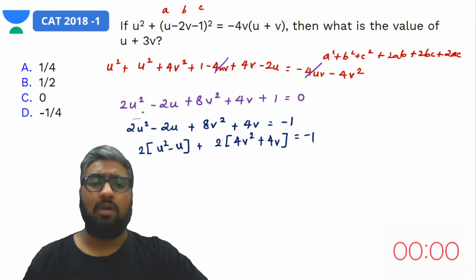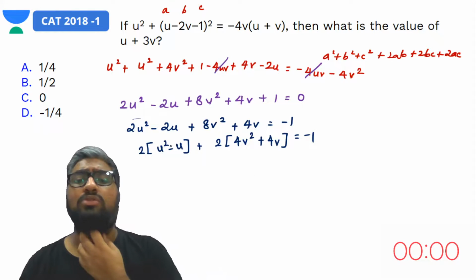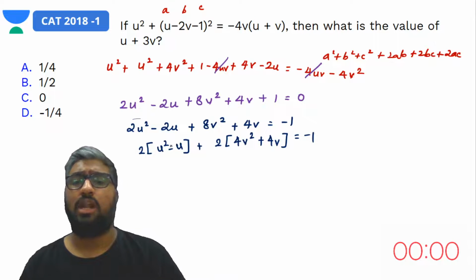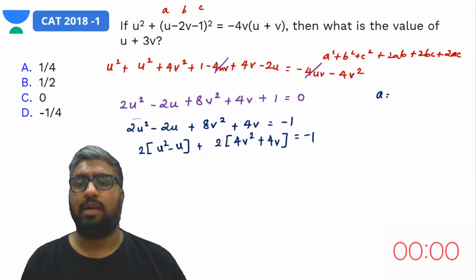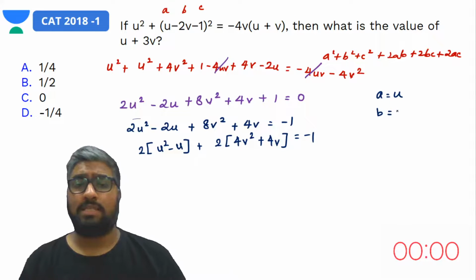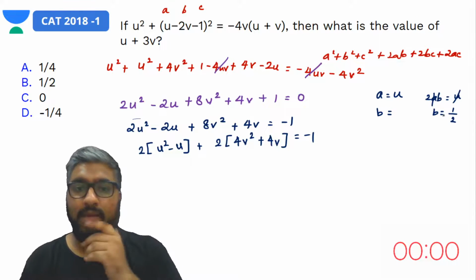Now look at this, u square minus 2u. If I add something to it, it should turn out to be in the form a minus b the whole square, right? So what do you get? A would become u here, and b should be what? Minus 2 times ab, right? So minus 2ab should be what? U. That basically means what? A is u, so b should be what? B should be 1 by 2, correct?